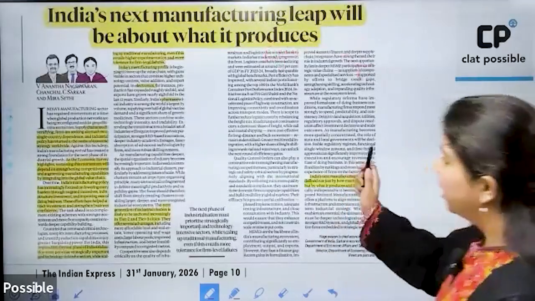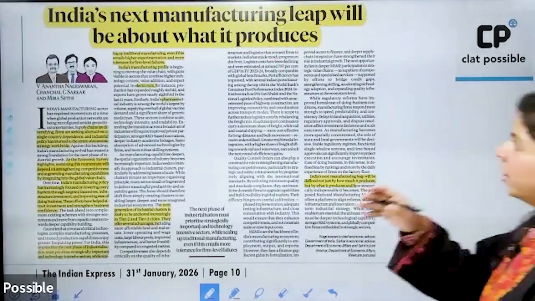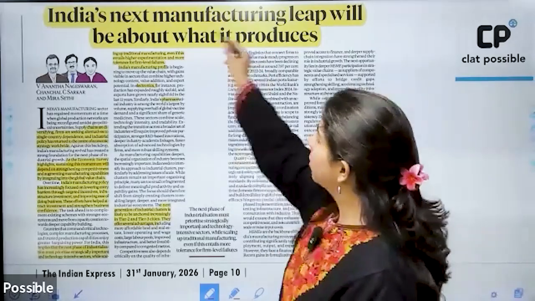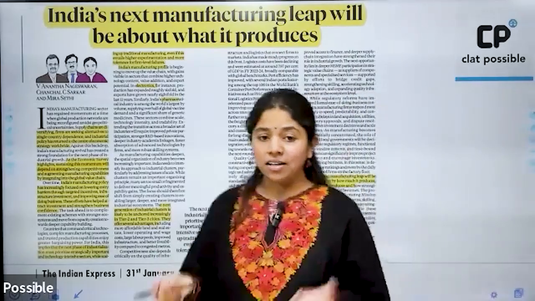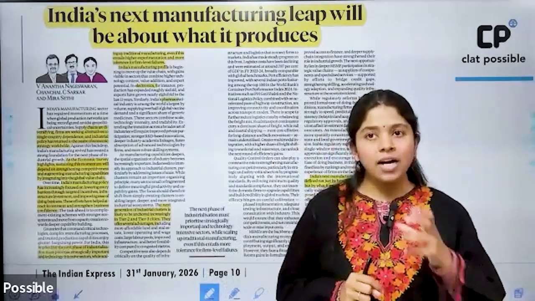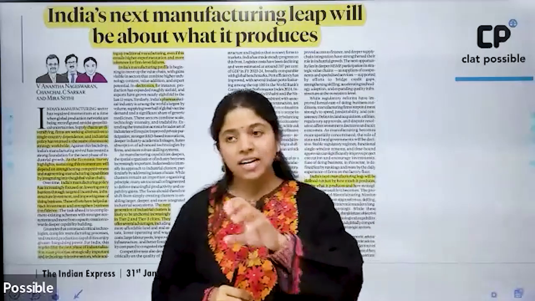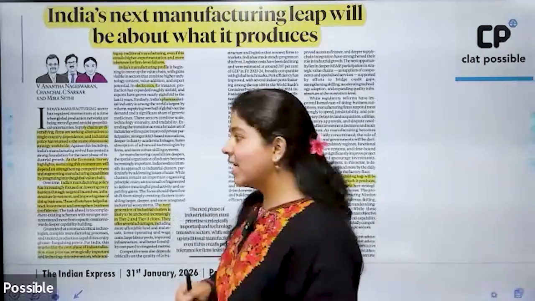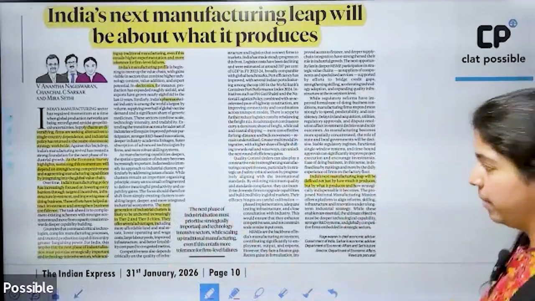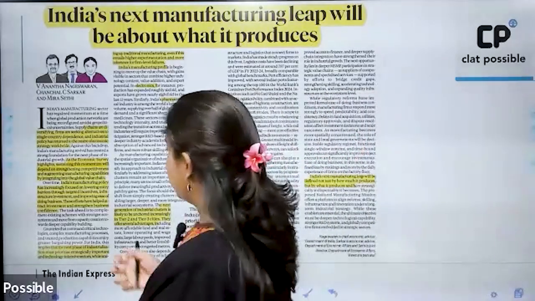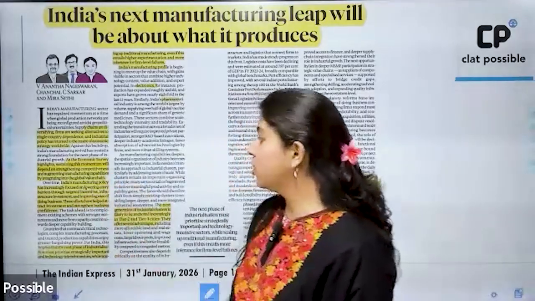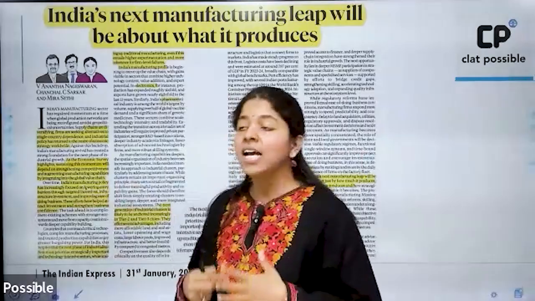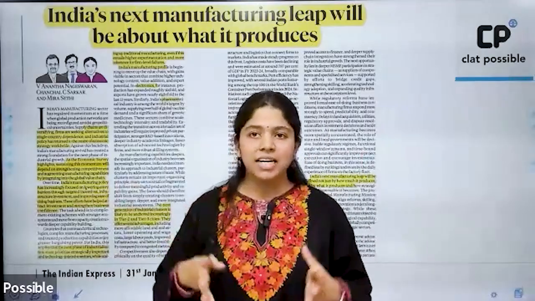All right. Okay. Then coming to the next editorial in today's paper, it is again focusing on the manufacturing sector, and it talks about how the manufacturing sector can benefit from the new trade deal, and what are the basic things that the manufacturing sector has to look into to increase its entire share in the GDP. All right. So it does say that India's manufacturing policy has mostly previously also focused on lowering entry barriers, meaning that it has tried to liberalize the entire system.